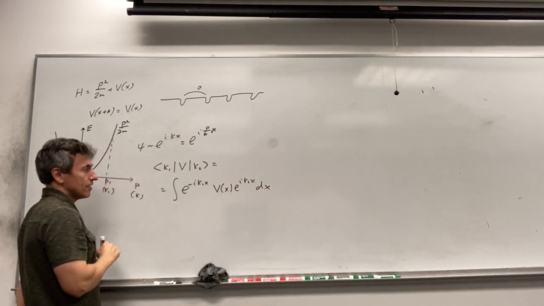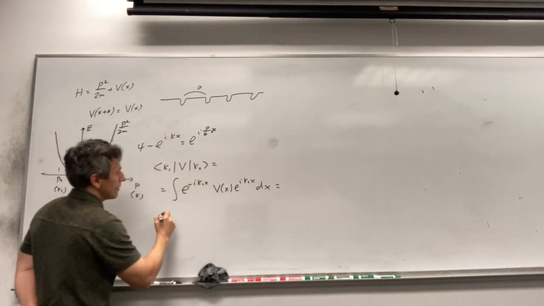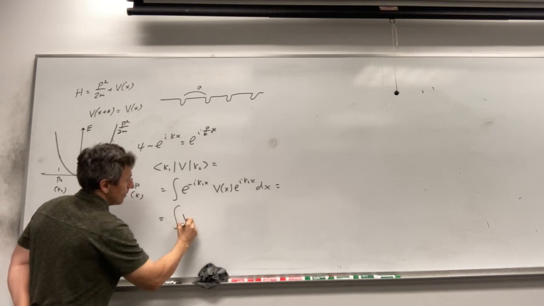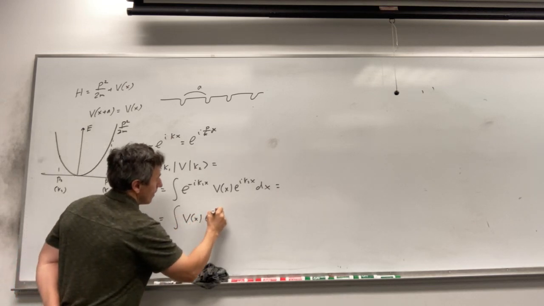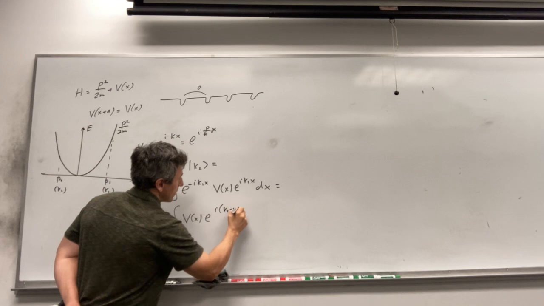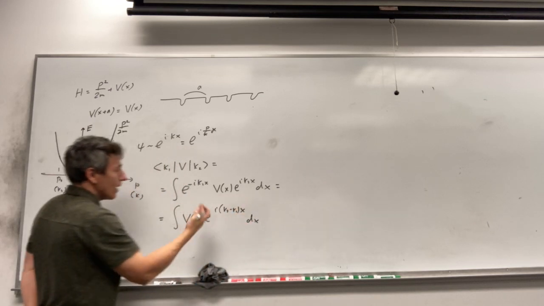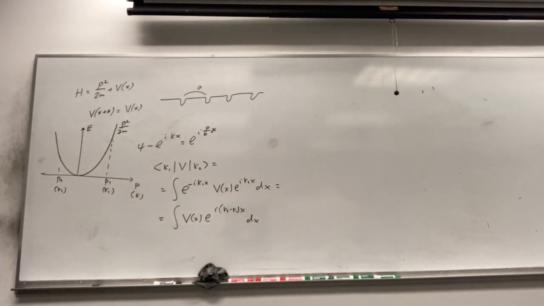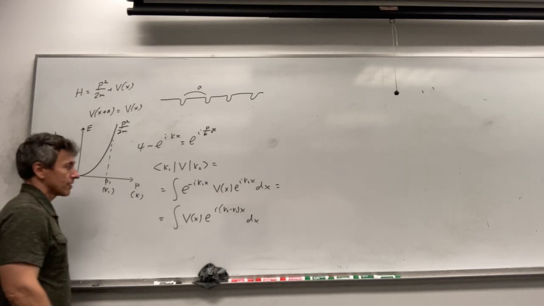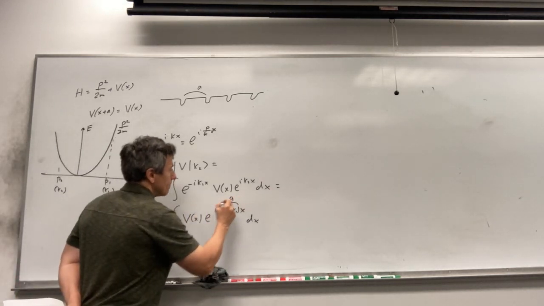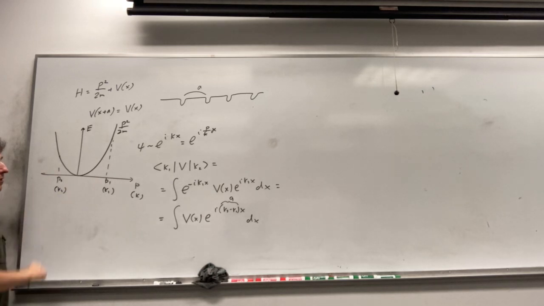You can see we can combine these 2 exponential functions, so effectively it will be the integral of V times exponent i (k2 minus k1) x. So it means that to find the coupling between 2 states, we just need to find the Fourier transform of the periodic potential with the wave vector q. q is the difference between these 2 wave vectors, k1 and k2.